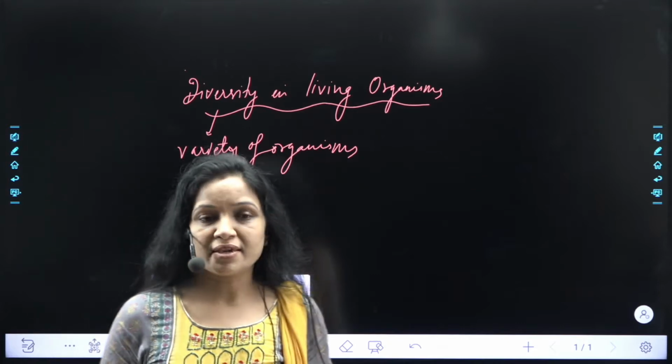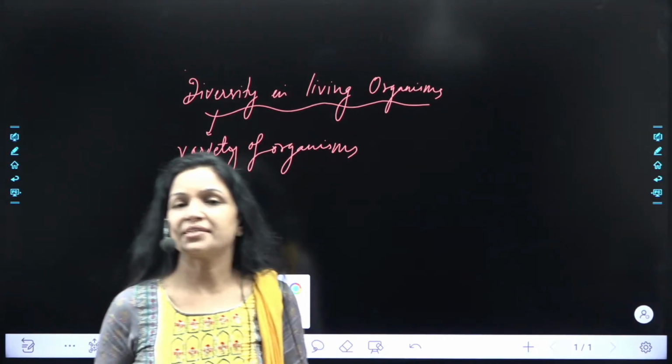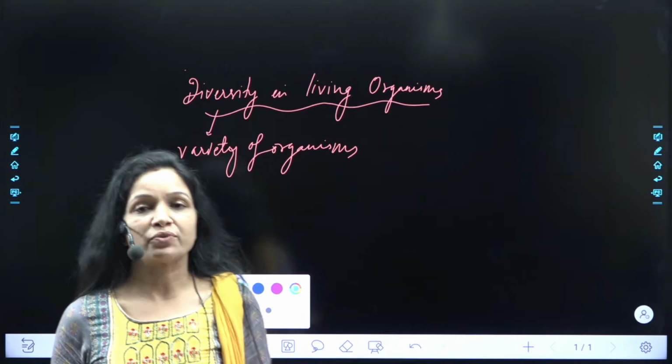Now, if there are different types of organisms present in different places, how do we know about them?